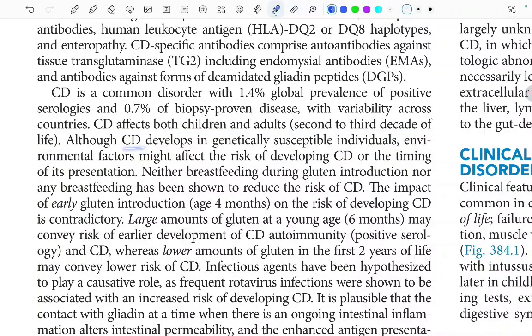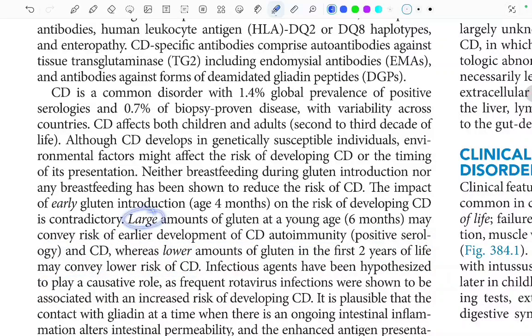Although celiac disease develops in genetically susceptible individuals, environmental factors might affect the risk of developing celiac disease or the timing of presentation. Neither breastfeeding during the gluten introduction nor any breastfeeding has been shown to reduce the risk of celiac disease. The impact of early gluten introduction, at 4 months, on the risk of developing celiac disease is contradictory. Large amounts of gluten at a young age, at 6 months, may convey the risk of earlier development of celiac disease autoimmunity, the positive serology, and celiac disease, whereas lower amounts of gluten in the first 2 years of life may convey lower risk of celiac disease.